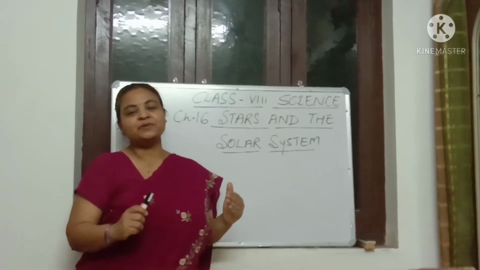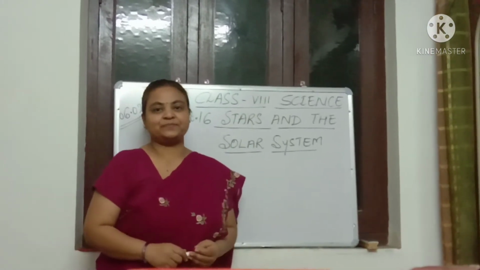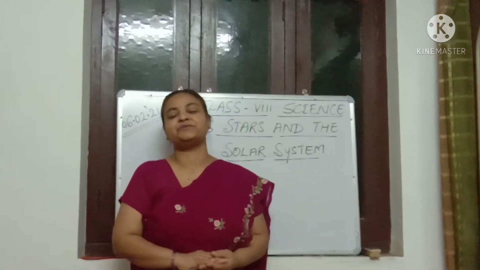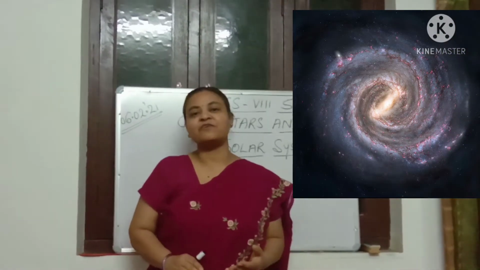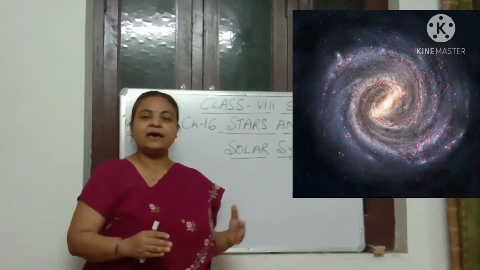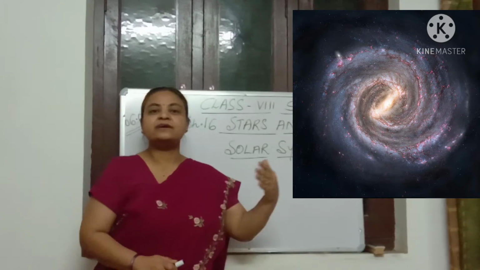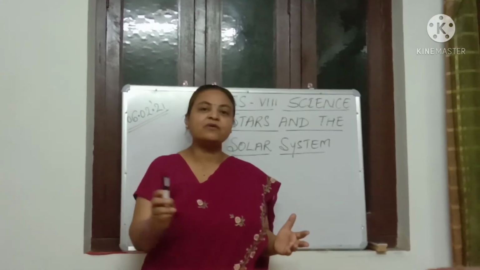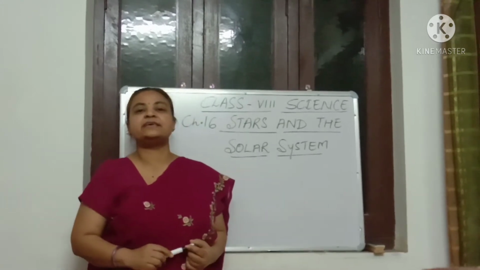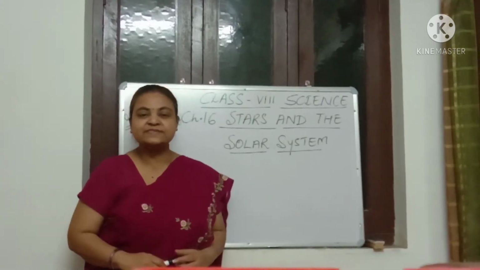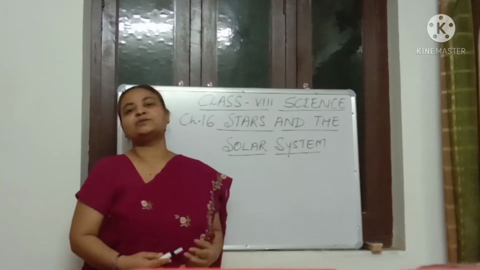We know that we belong to the Milky Way galaxy. Milky Way galaxy is among the numerous galaxies found in the universe. It consists of billions of stars. Milky Way is a spiral galaxy, and at one corner of the Milky Way galaxy is situated the solar system. Solar system is where we belong to.